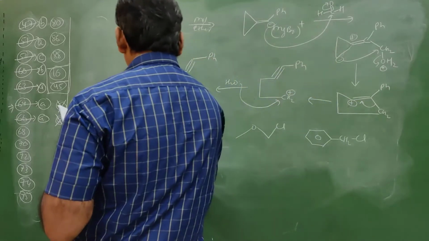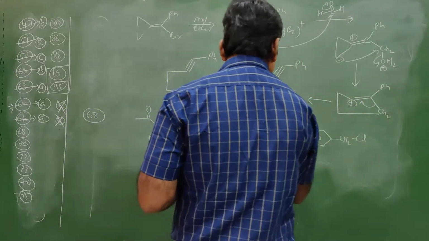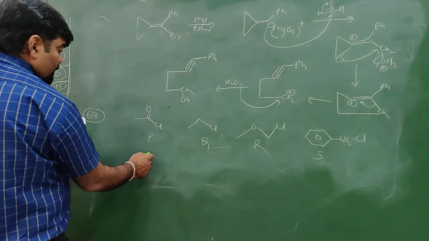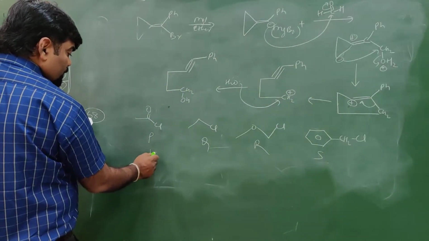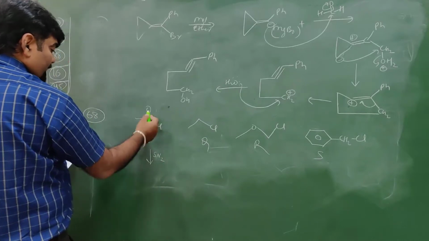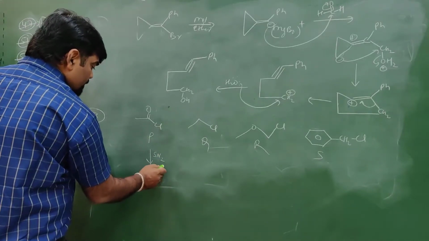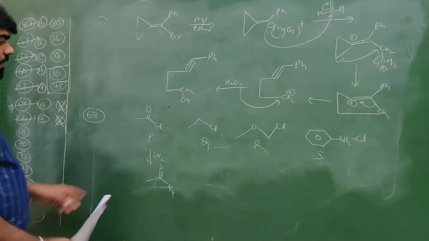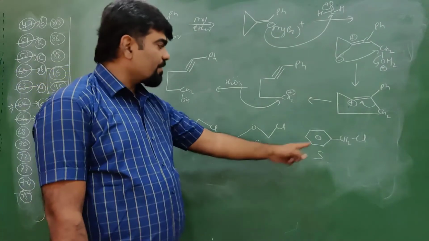This is given as P, Q, R, S. The most reactive towards SN2 is through the SN2 mechanism, with a transition state with the nucleophile Nu. So acyl halide is most reactive among all.